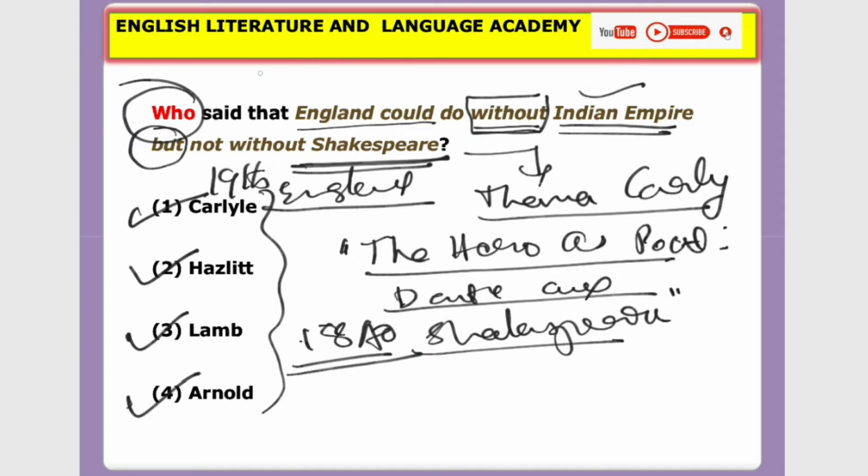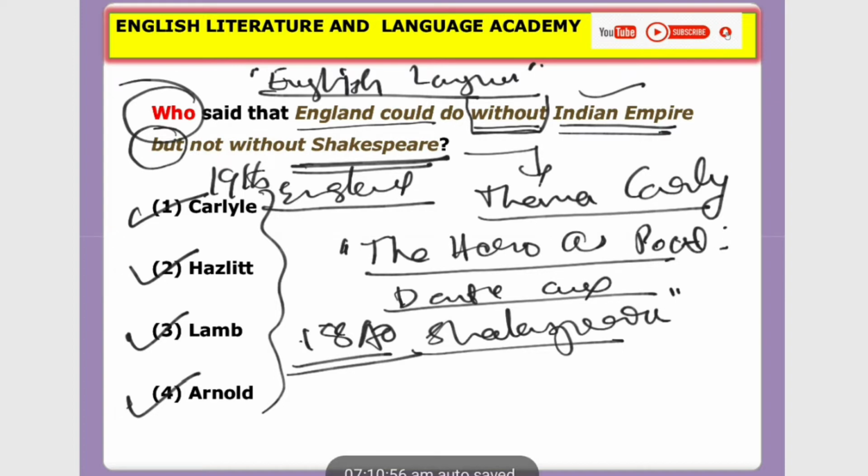It means he is talking about the importance of language, especially the English language. Please remember, the sense of the question is the importance of English language. So with this, let's move on to the next question.